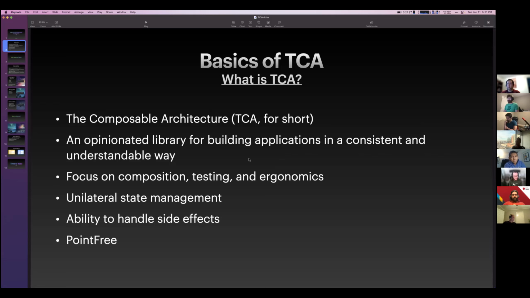It's unilateral state management, which means that you can only send actions, and then the state will be modified. That means you can only read the state, and you can't directly modify it. And then it comes with the ability to handle side effects. Side effects really just mean anything that's asynchronous. Everything in TCA is run on the main thread, except for side effects. Side effects are handled in some background thread.